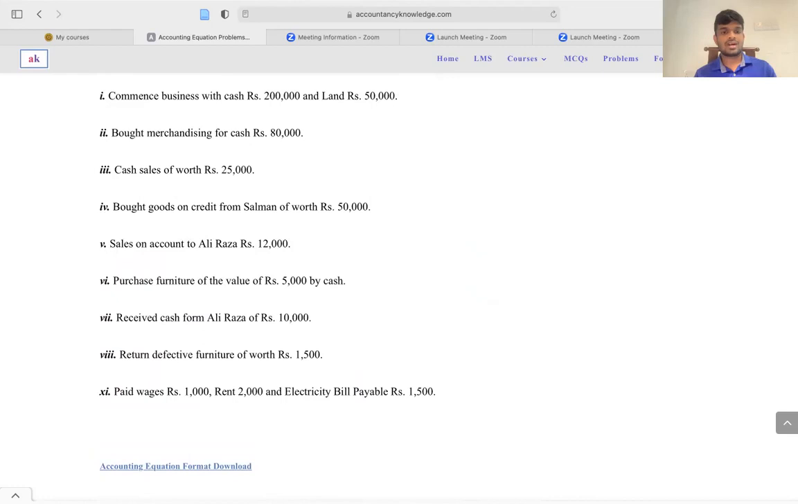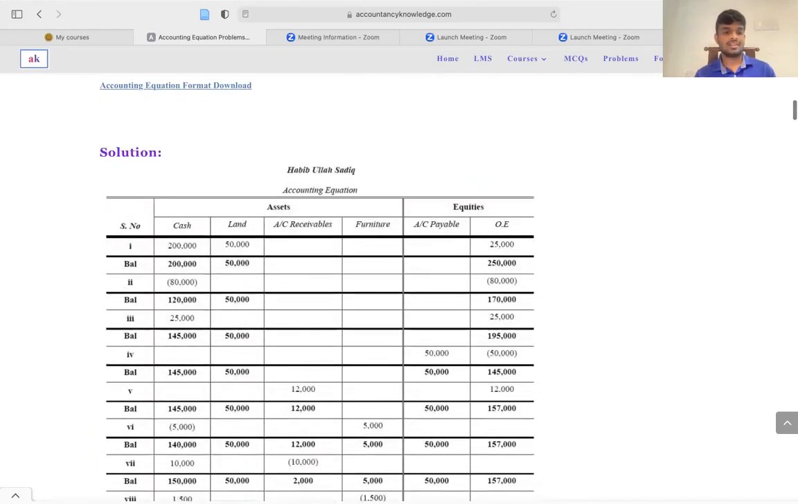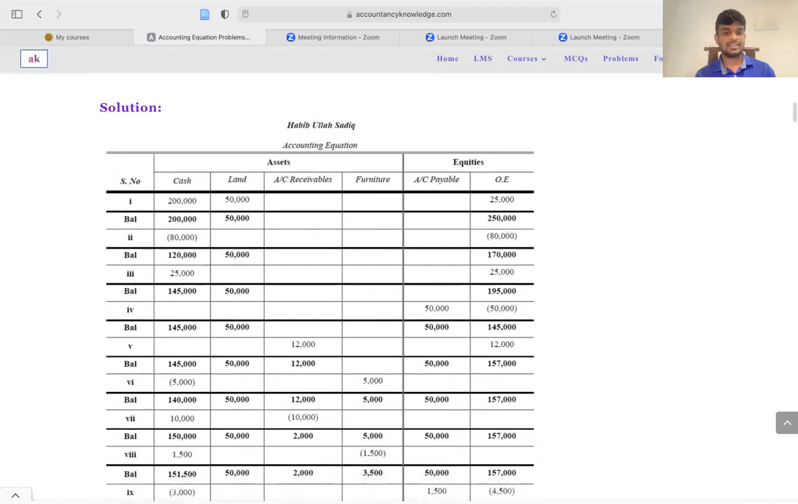Sales on account to Ali Raza, rupees 12,000. So you have a sale to Ali Raza, right? That means you didn't receive any cash, but you establish an Ali Raza receivable account, right? The receivable account is created and owner's equity increases, right?